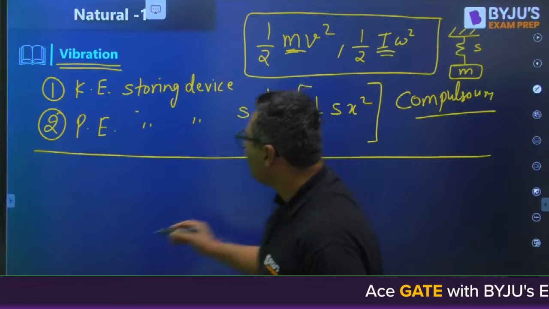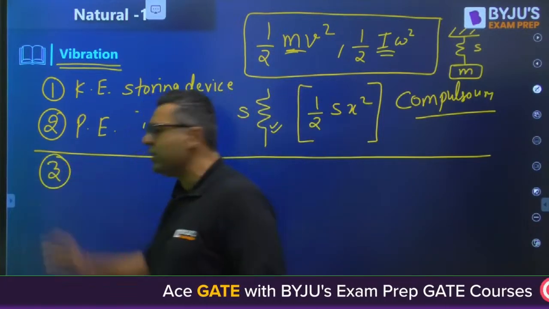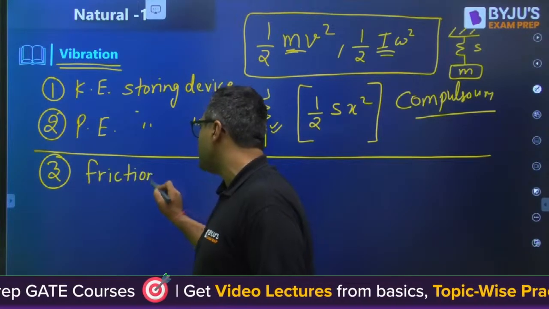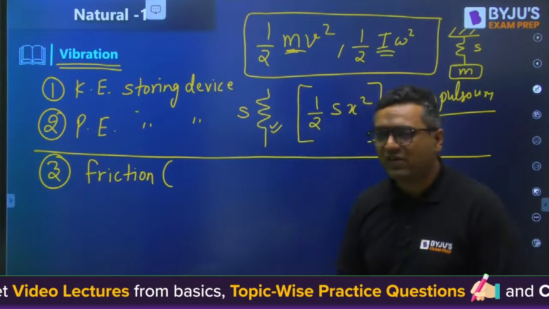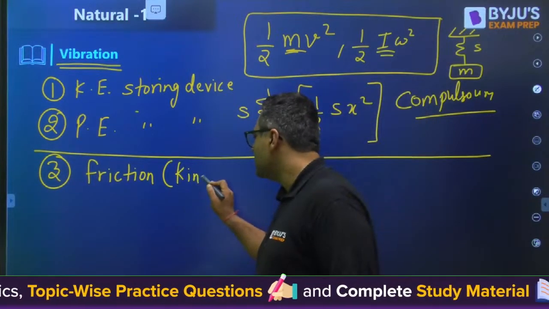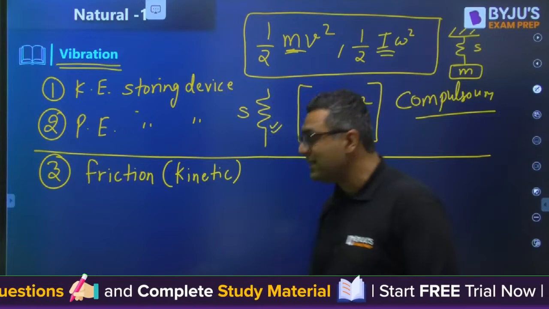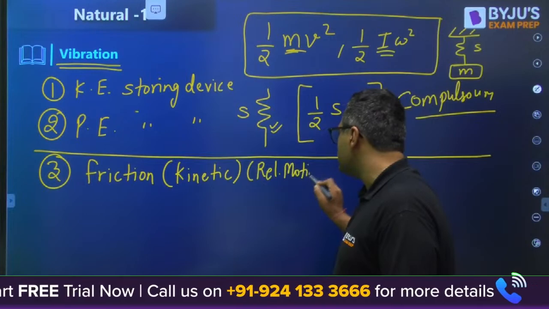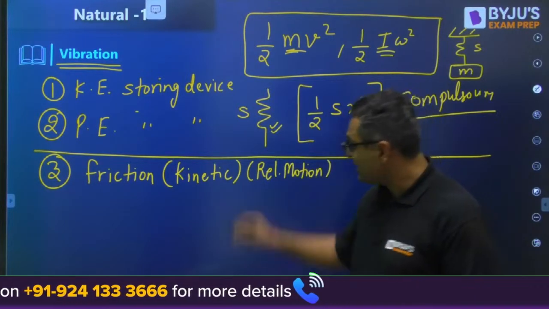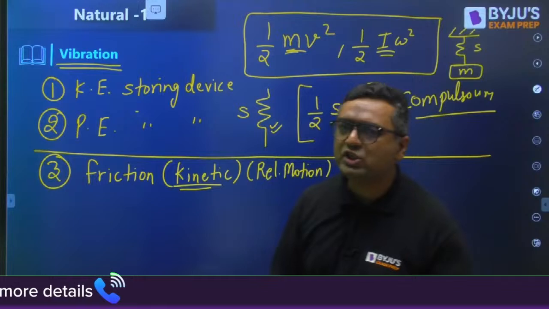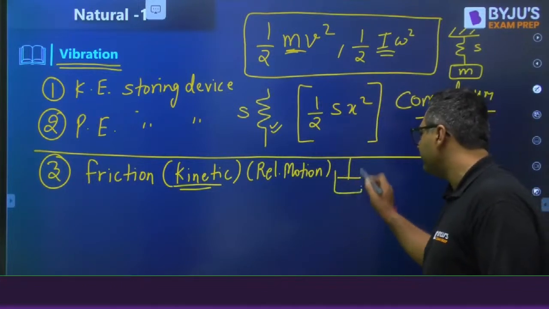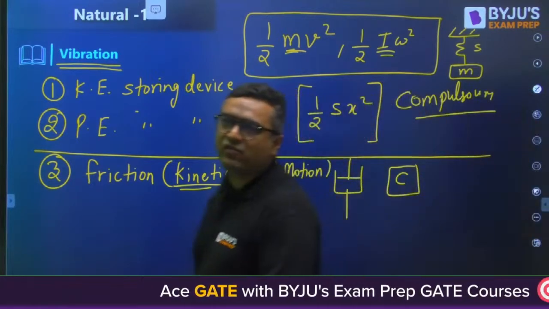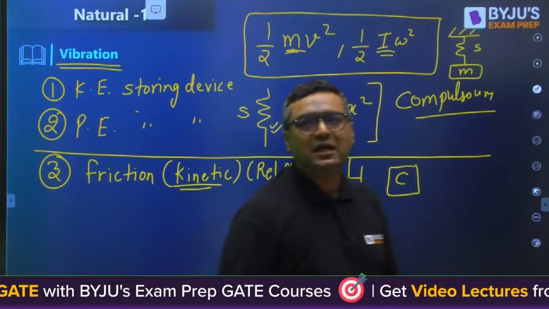Okay. So my dear, the third thing which can be present in a vibration system is friction. Now my dear, whenever we are talking about friction, we are not talking about static friction. We are talking about kinetic friction. So it means relative motion. When I say kinetic friction, I want to say relative motion, because relative motion cannot be shown by static friction. It is best described by a damper, and it is denoted by C. Actually my dear, the technical name of kinetic friction is damping. Okay, is it clear for everyone?